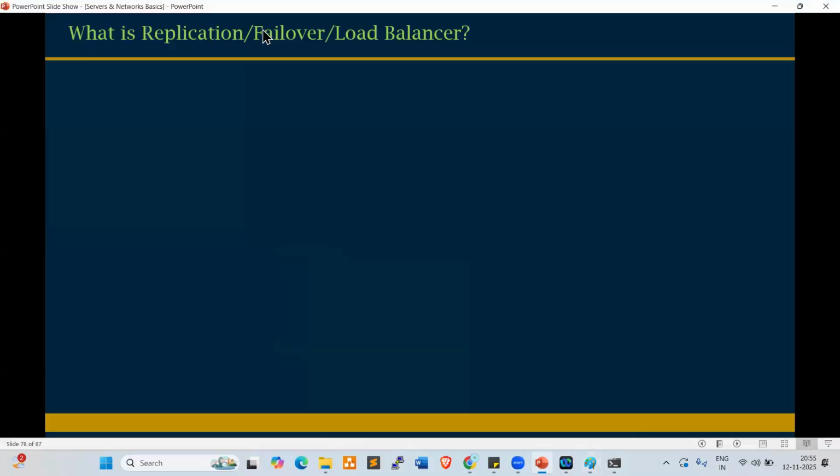Failover is nothing but, in case one region is down, another region will take care of the resources. What is a load balancer? Anyone? What is a load balancer, anyone? Load balancing. Traffic balancing. Okay, good, Andy. Reduce the load. Okay, fine.